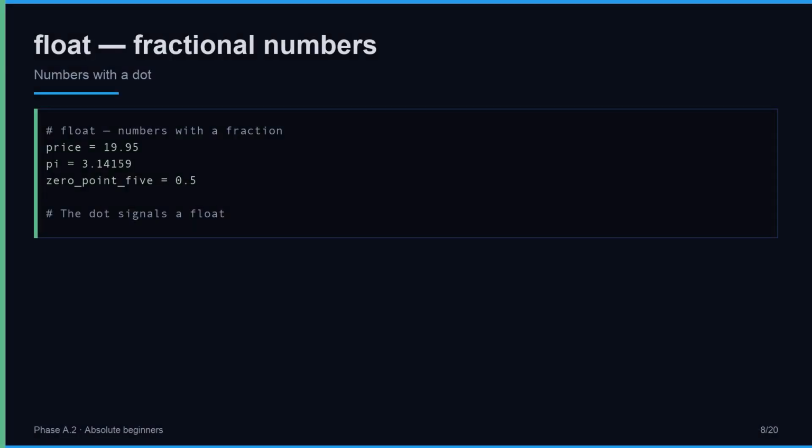Our third type is float, short for floating point. A float is a number that can have a fractional part, written with a decimal point. Prices, measurements, anything where the fractional part matters, these are floats. 19.95 is a float.